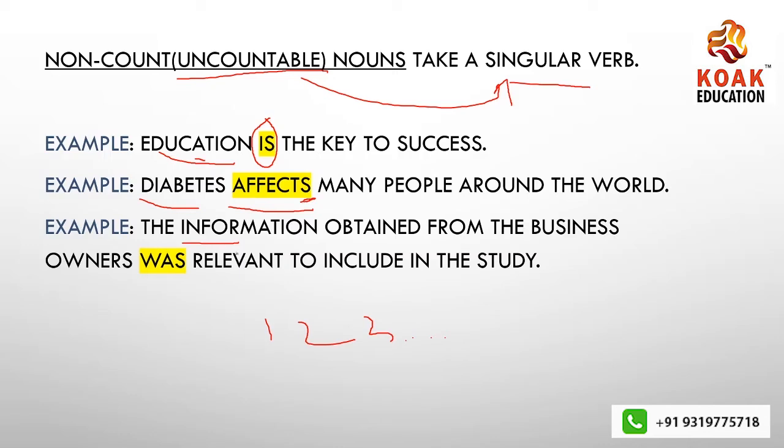Okay? The information obtained from the business owners was relevant. Okay? Was. Again singular because information is singular here. It is an uncountable noun. See, if you have to pluralize information, you can say 2 pieces of information, 10 pieces of information, but you cannot say informations. That is wrong. You cannot add S or ES to education or information. That would be utterly wrong. Okay? Now, let's move ahead with this.